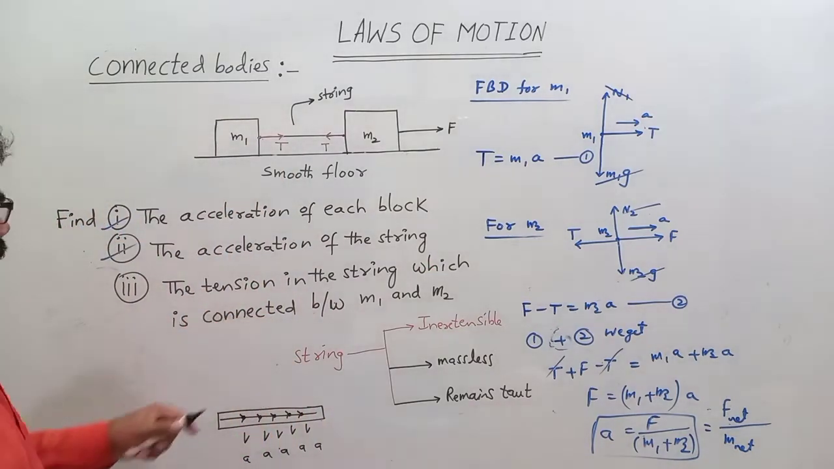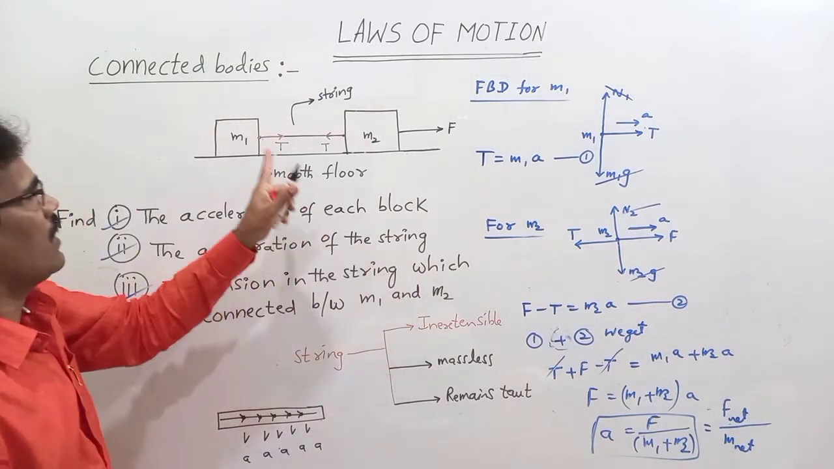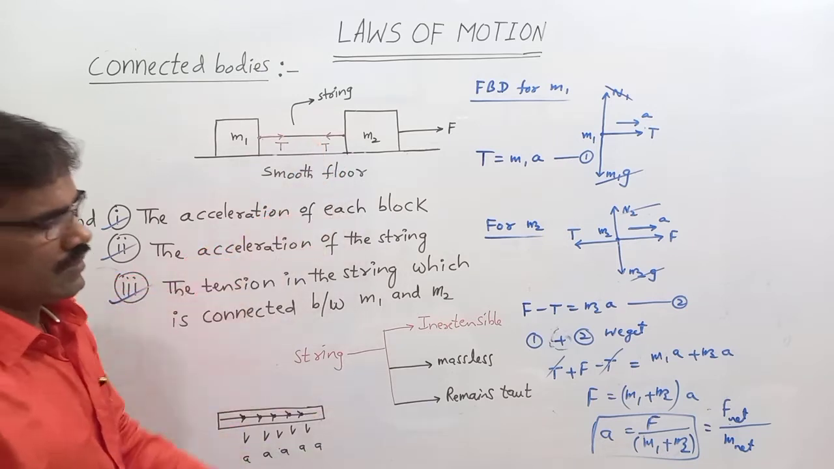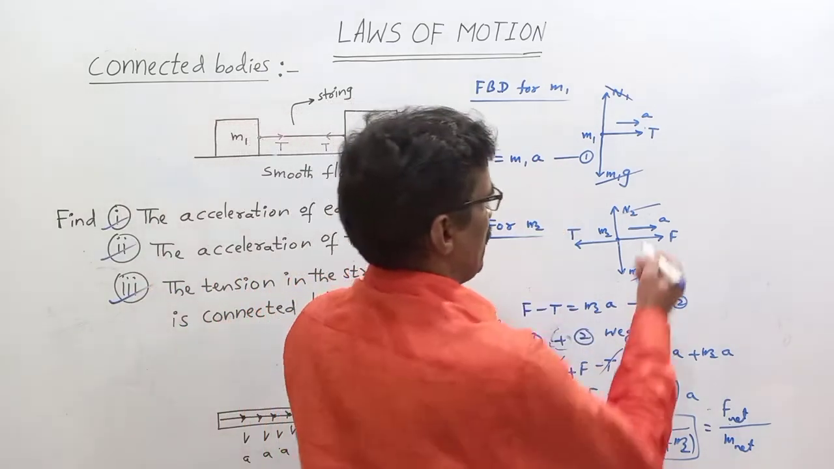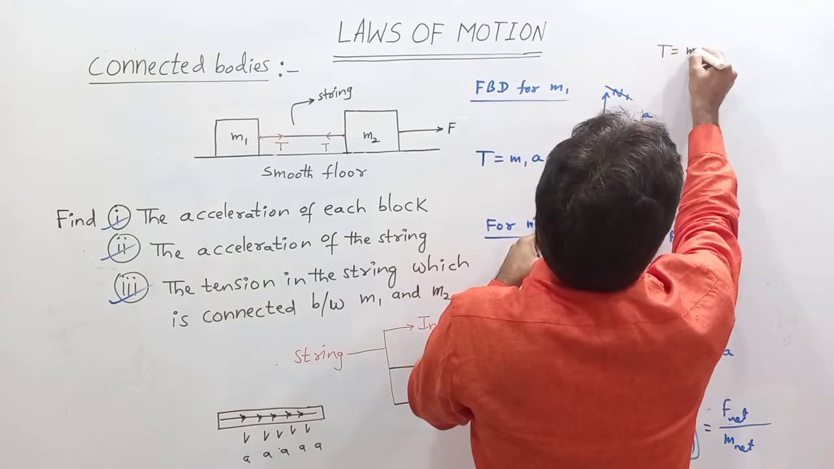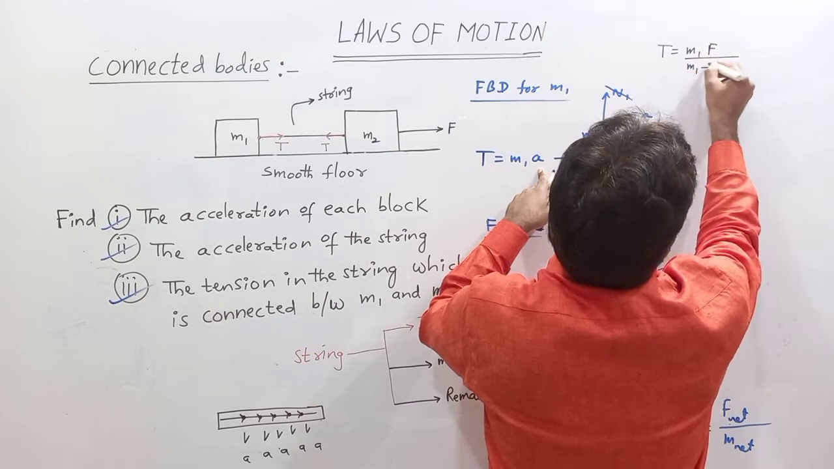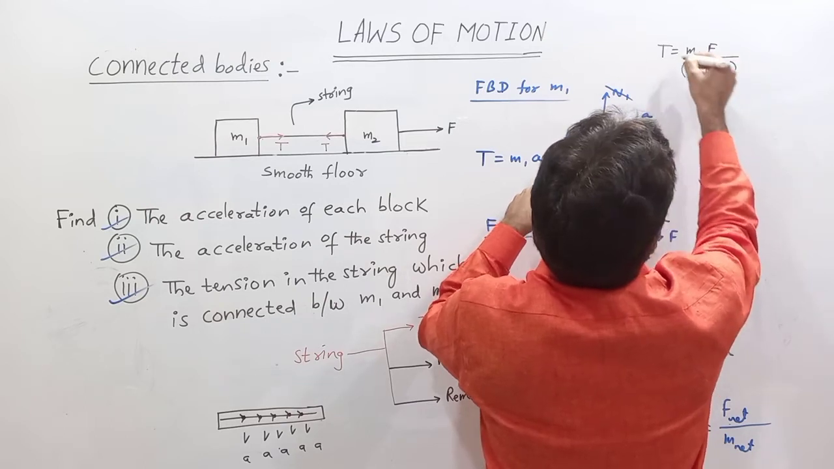Now I want the tension in the string which is connected between M1 and M2. Substituting the value of A in equation 1, we get the answer: T equals M1 times A, which means T equals M1 times F by M1 plus M2. That is the tension in the string.